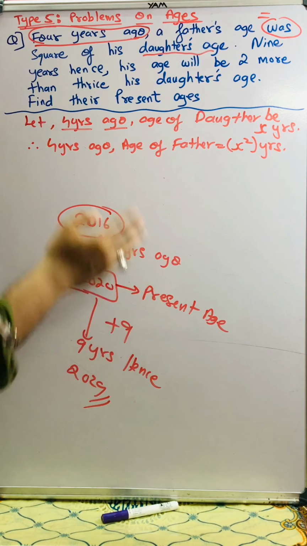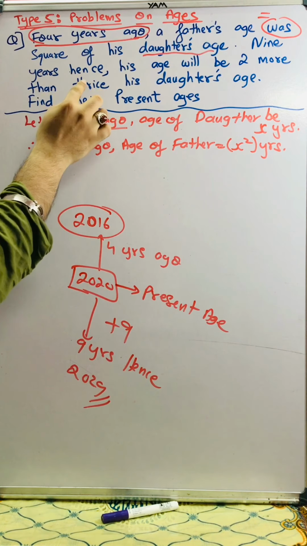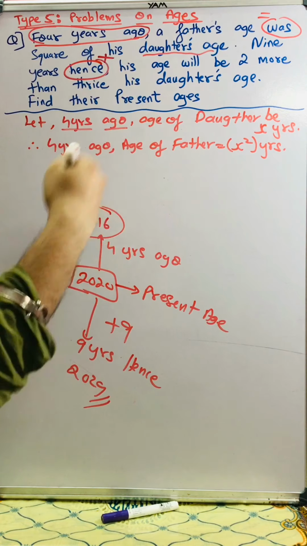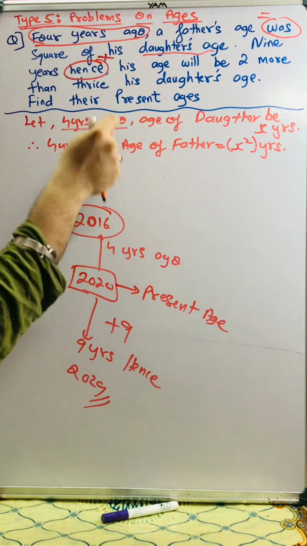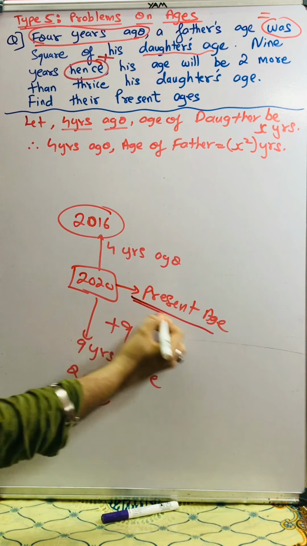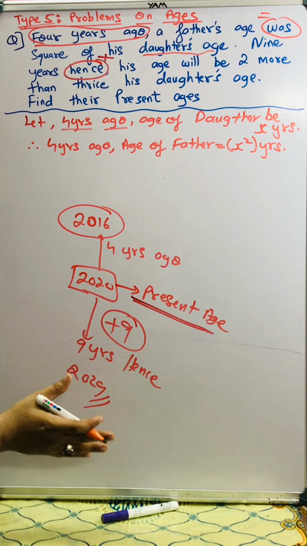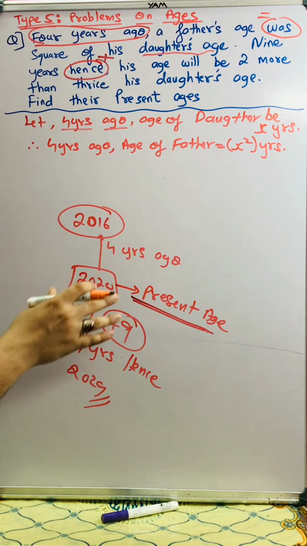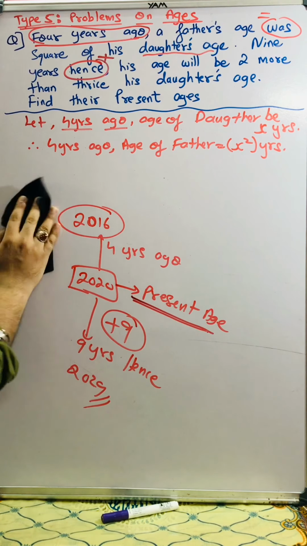But after that, when they have written 9 years hence, hence means plus, later. So I will not add 9 to the age of 4 years ago. First I will find the present age, then from that I will do plus 9 and I'll get the age 9 years hence. So next I need to find the present age. This is important. Okay, so I'll erase the board. Now first I'll find the present age.